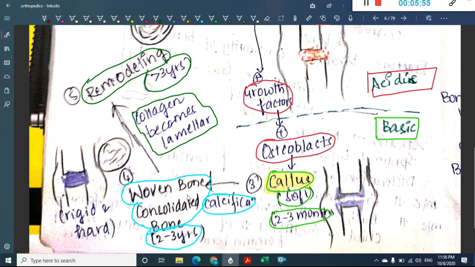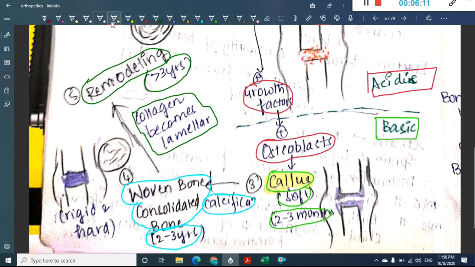In the woven bone itself there is formation of hard, rigid bone, but here the collagen is not straight and laminar. Slowly the collagen becomes laminar, leading to remodeling of the bone.